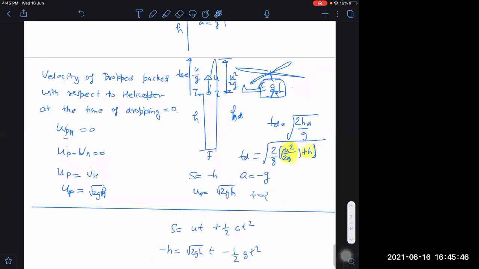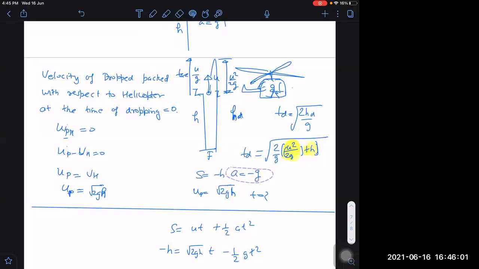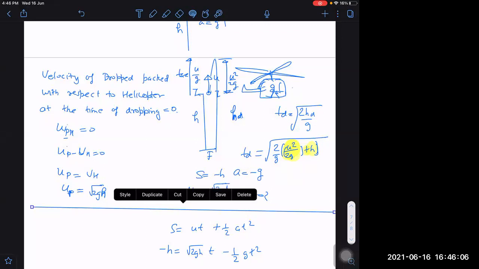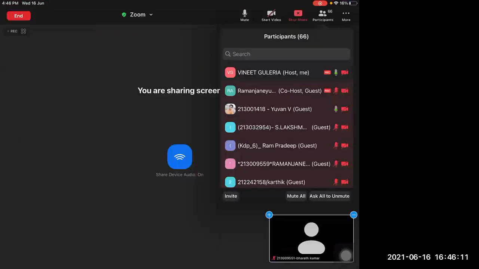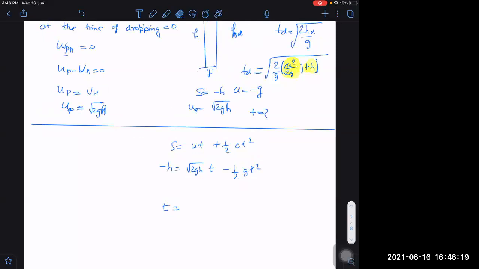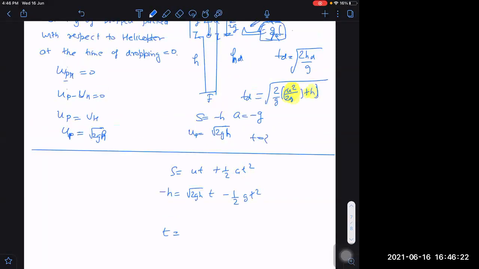First I said the answer as 3 into root 2h by g, no, sir. That only. The answer is 3.4, 2 plus root 2 into root h by g. Right. Let me do it now only. See what we are getting. I am using my formula, the way which I am writing.